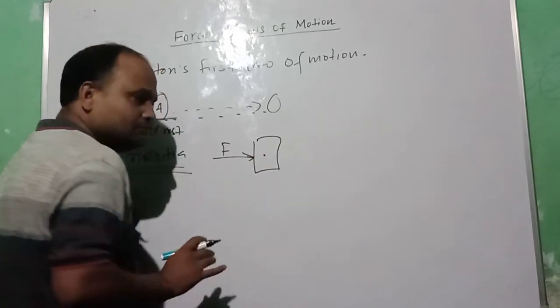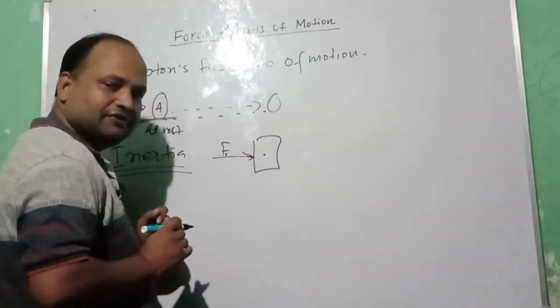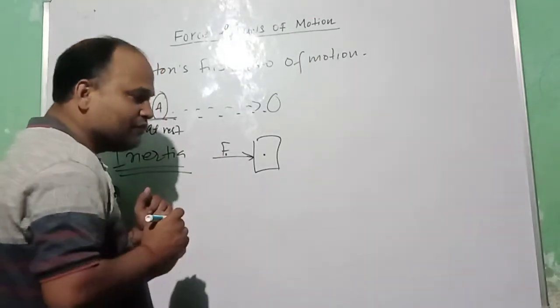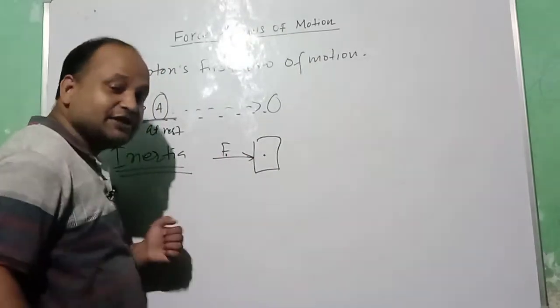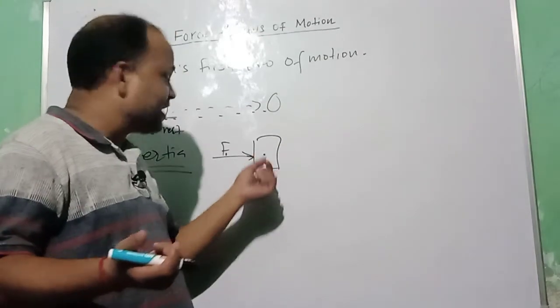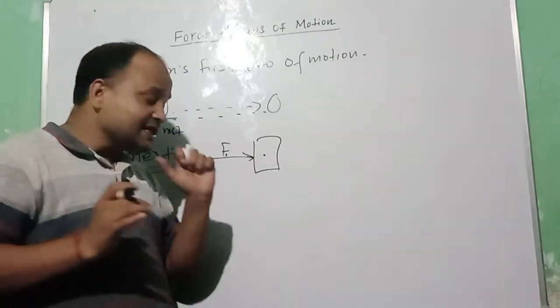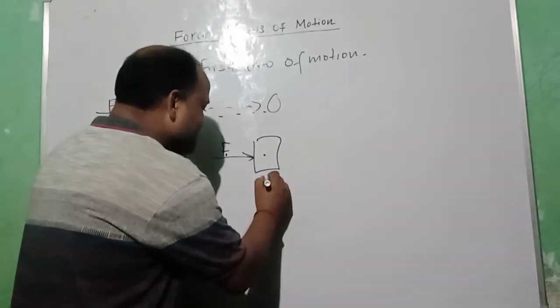At the first attempt, when you applied force F1, it didn't move. As it didn't move, it means it has shown the tendency, no, I will not move. You have applied force, but it is not sufficient, and the box is also showing the tendency to remain in its state, that is the state of rest.